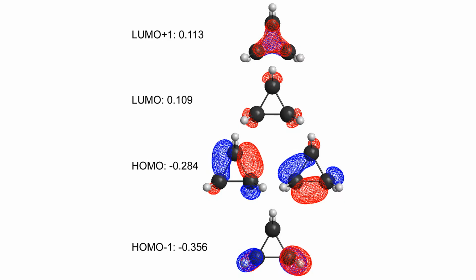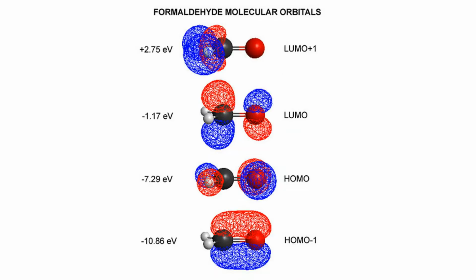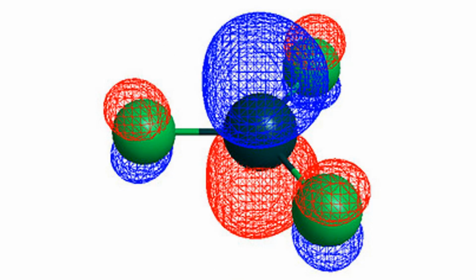In the next segment, we will explore the concept of molecular orbitals and see how they are related to wave functions. Molecular orbitals are a key concept in quantum chemistry. A molecular orbital is a mathematical function that describes the behavior of electrons in a molecule. It provides information about the probability of finding an electron in a particular location in the molecule. Molecular orbitals are formed by the combination of atomic orbitals. Atomic orbitals are the wave functions that describe the behavior of electrons in an atom. When atoms combine to form a molecule, their atomic orbitals combine to form molecular orbitals.